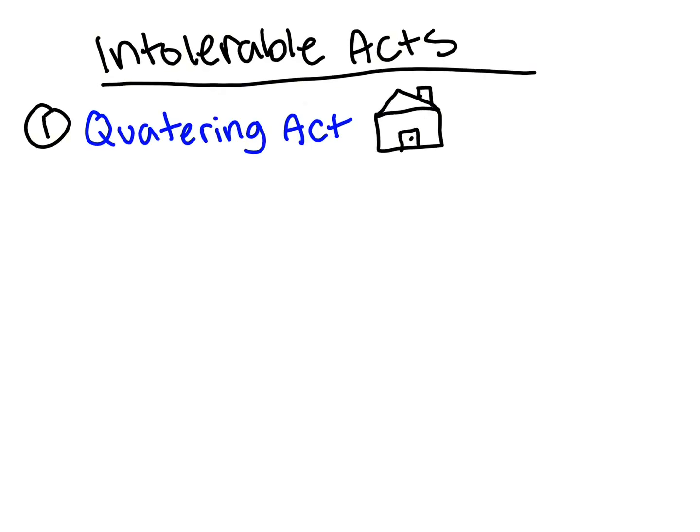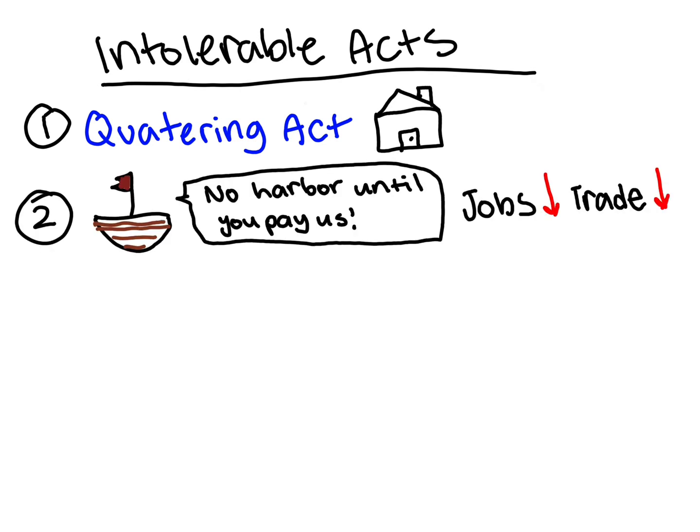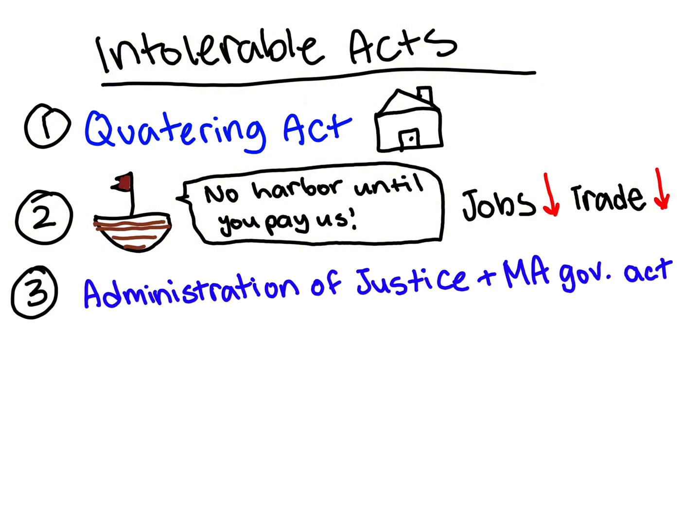Next are the Intolerable Acts. This included the Quartering Act. They also closed the Boston Harbor until the Boston Tea Party was paid for, which caused people to lose jobs and no trade. And the Administration of Justice Act, which showed that trials had to be in England, not Massachusetts.